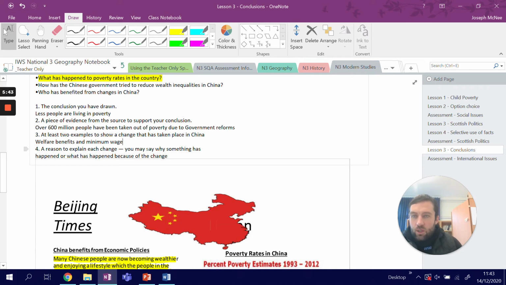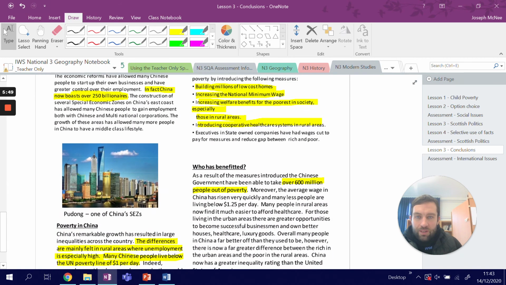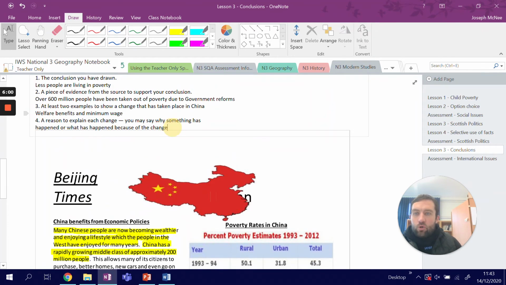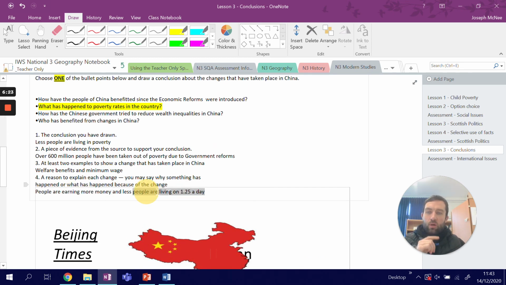A reason to explain each change. You may say what's happened because of the change. So what's happened because of the change? The average wage has risen very quickly, and many less people are living below the poverty line. So what's happened because of these changes? People are earning more money, and less people are living on $1.50 a day. Alright, now that is a very, very quick way of doing it.